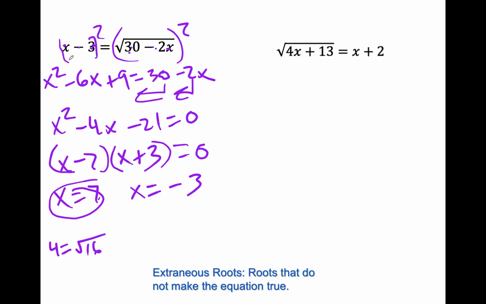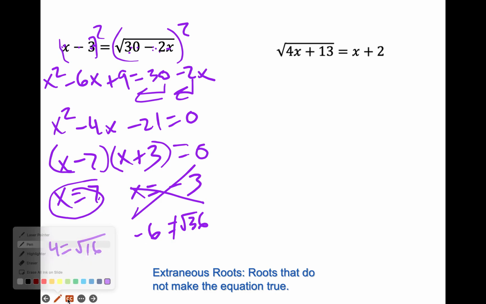Now, you do have to check. I've got to put a negative 3 minus 3. That's negative 6. Is it possible for me to have a positive square root equal to a negative number? It is not. And you could put this in there. I'd get the square root of 30 plus 6, which is the square root of 36. But that is not going to be the case. That is extraneous.